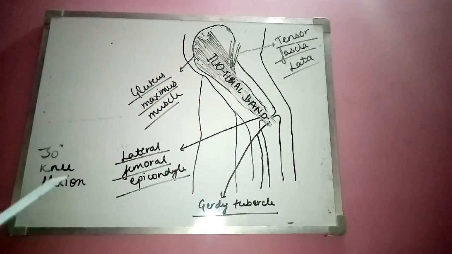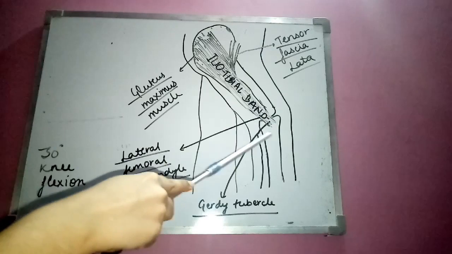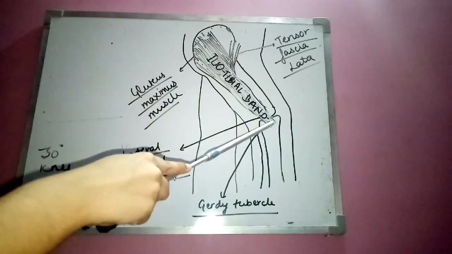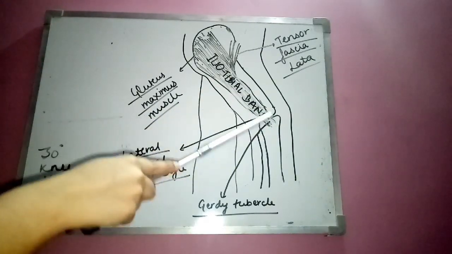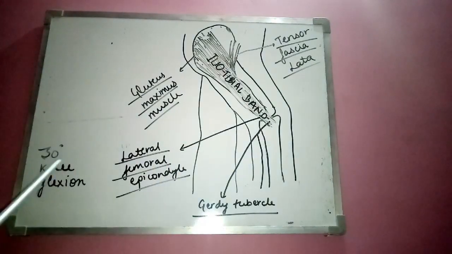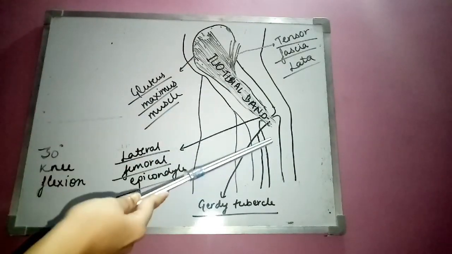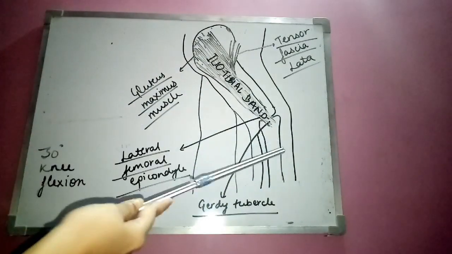So basically this is the structure at 30 degree knee flexion, as you will see here. So जो iliotibial band है वो exactly lie कर रहा है over the lateral femoral epicondyle और insert हो रहा है वहाँ से cross करके Gerdy's tubercle of tibia, and exactly it is a position where it rubs against the femoral epicondyle of femur. So it starts rubbing there and produces the symptoms.